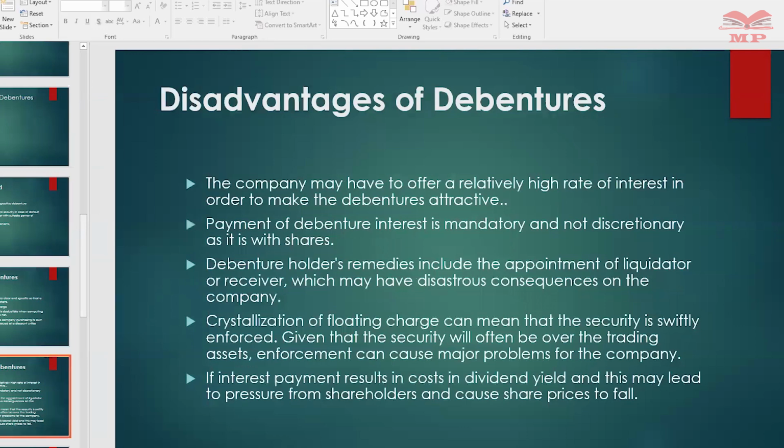But as with anything that has advantages, we also have disadvantages, and this is in thinking of the company. The company may have to offer a relatively high rate of interest in order to make its debentures attractive. This normally applies in times of inflation, where the real value of fixed interest payments will decline. The company suffers to ensure that these debentures are attractive.